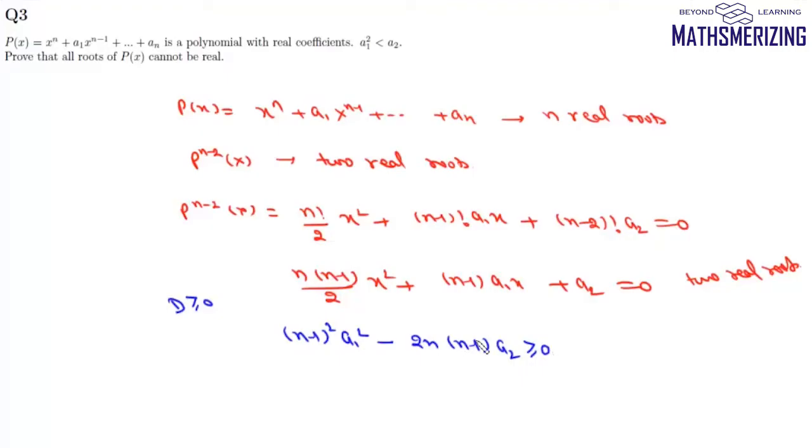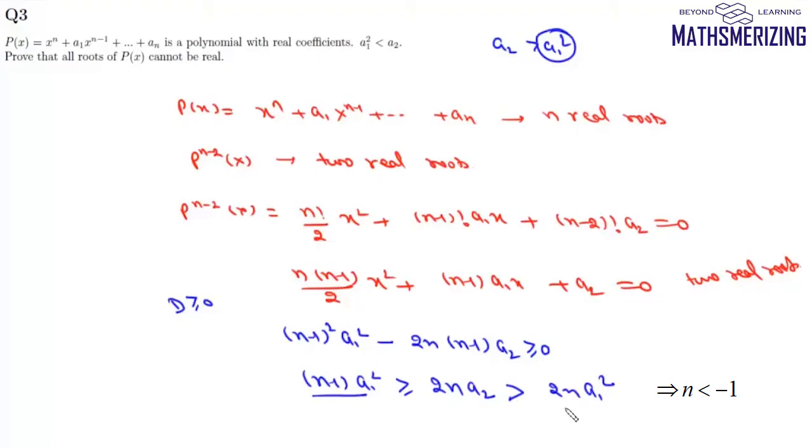Now we can cancel this n minus 1. We can write n minus 1 a1 square will be greater than or equal to 2n a2. Now the question says a2 is greater than a1 square. So we'll put the value of a2. So from here we can write this is greater than 2n a1 square. Now n minus 1 a1 square cannot be greater than 2n a1 square. So we get a contradiction here. So from contradiction, we can say that this polynomial P(x) cannot have all real roots.